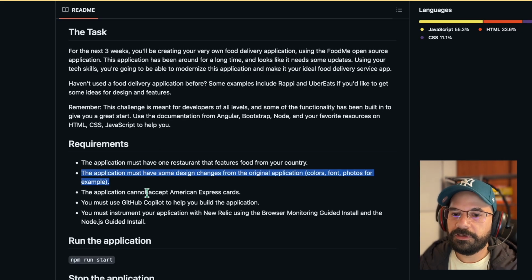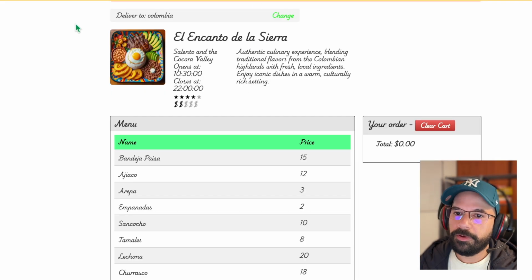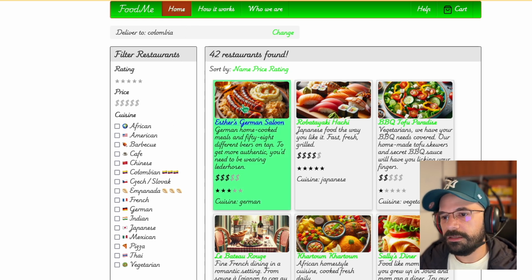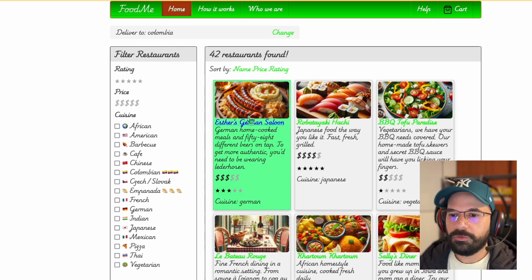The second one says the application must have some design changes from the original application, like colors, fonts, photos, for example. So yeah, this is my application. I changed the colors, the font. I also generated the images using DALL-E.